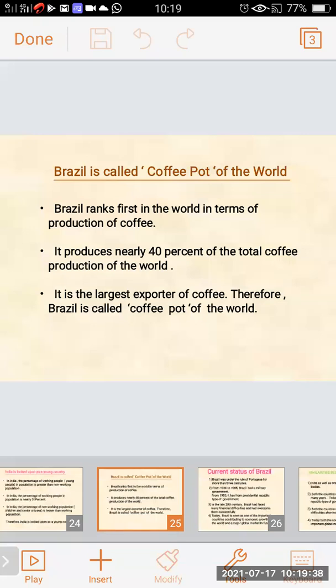Brazil is called the coffee pot of the world. What is the main reason? Brazil is ranked first in the world for the production of coffee. Nearly 40% of total coffee production is from Brazil, and it is the largest exporter of coffee. Therefore, Brazil is called the coffee pot of the world.